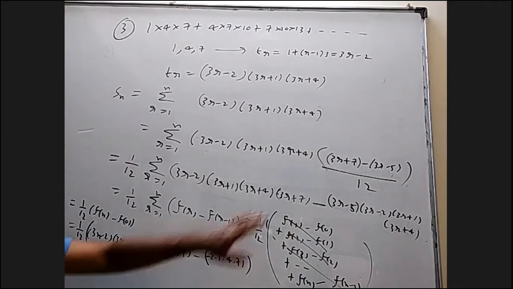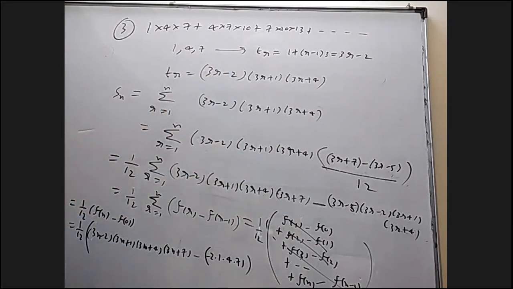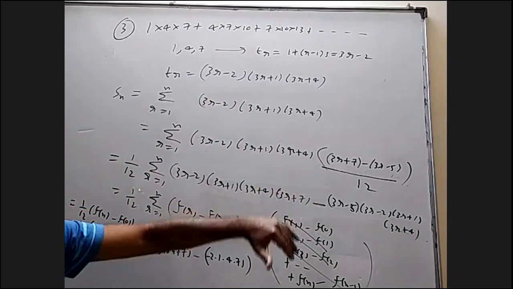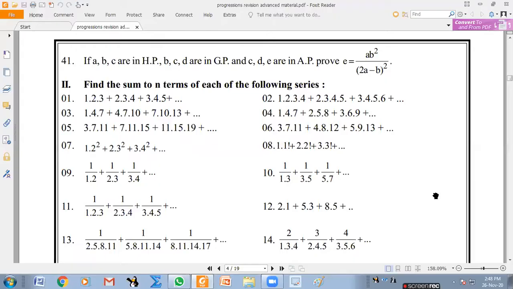Every question is not the same idea. When you have a product in the numerator and the factors are in AP, this is the method. The method of differences is a common method where you have to get an idea how to write one term as a difference of two things which can consecutively cancel. Or when things are in AP, this is how to write that using the method of differences. Does anybody still have a doubt about the method? Anyway, the fifth one is also similar, so you can do that for experience. We'll also do it together, but we will try before.